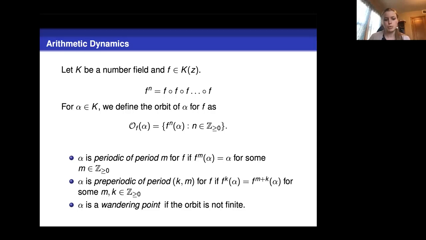Similarly, we say that a point is pre-periodic if eventually it loops back onto the same orbit. So if F^k of alpha is equal to F^(m+k) of alpha, then we say it's pre-periodic of period k, m. We can allow a pre-periodic point to also be periodic by just having k be equal to 0. And finally, we say that alpha is a wandering point if the orbit is not finite.